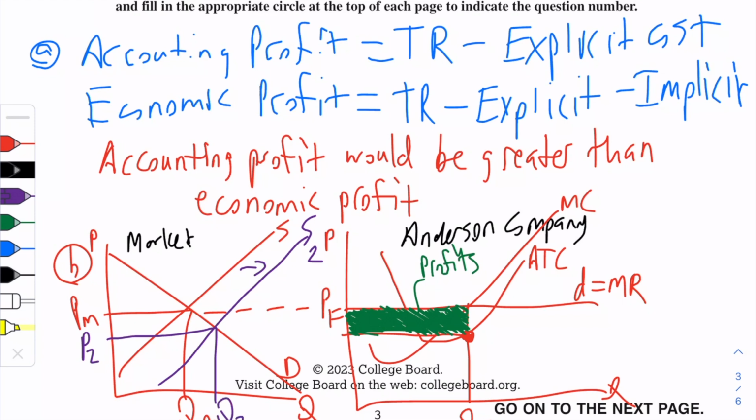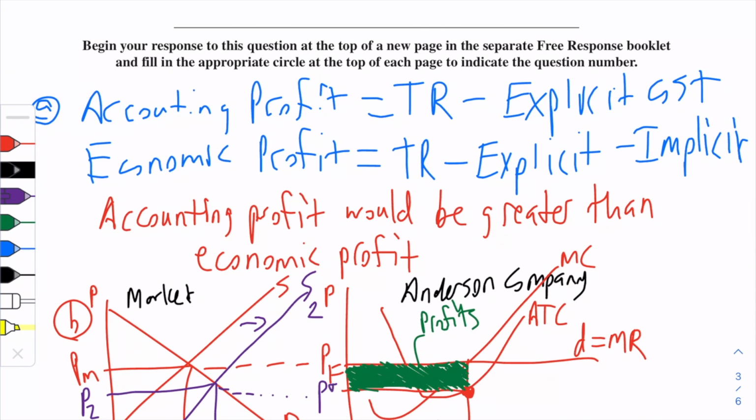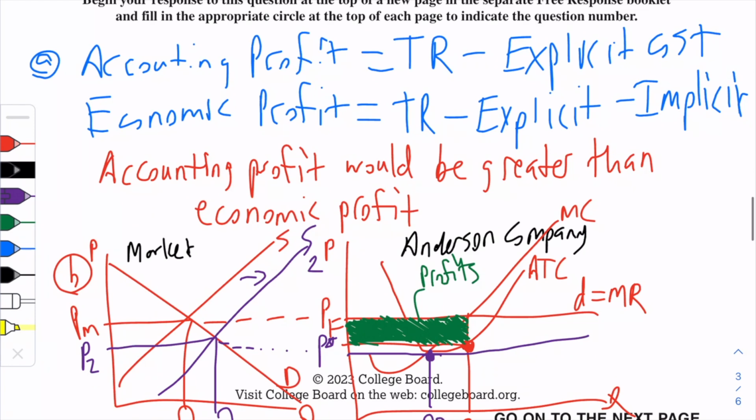So now this is my new price, and they want it as P star, and that's going to happen right at this point right here. Q star. You're probably wondering, why is it there?